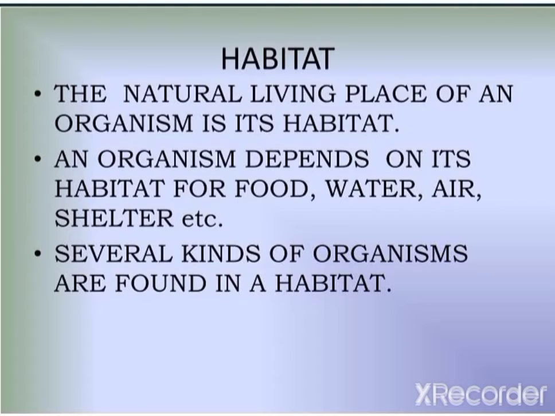An organism depends on its habitat for food, water, air, shelter, and several kinds of organisms are found in a particular habitat. Now, an interesting question that might arise in your mind is how these different organisms manage to live in different kinds of habitats. For example, whales live in salty water, and you might think how they can manage to live in salty water all the time. Similarly, how can a camel survive in conditions where we cannot find water easily?